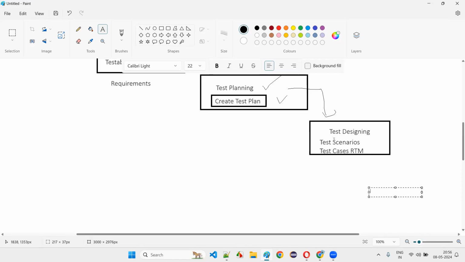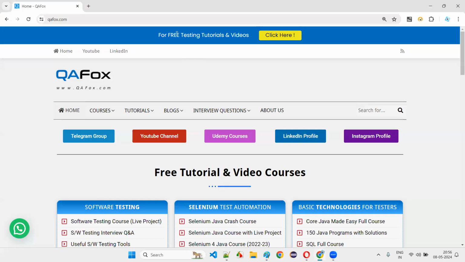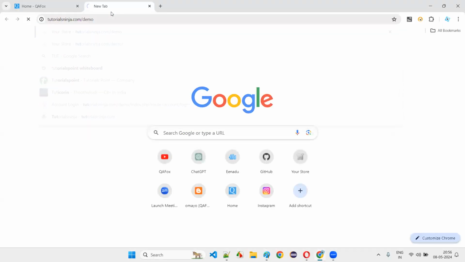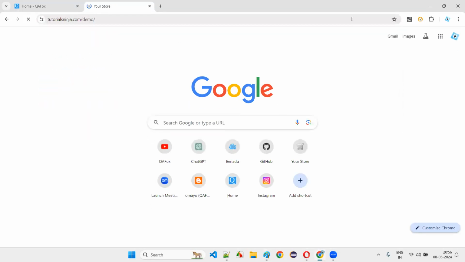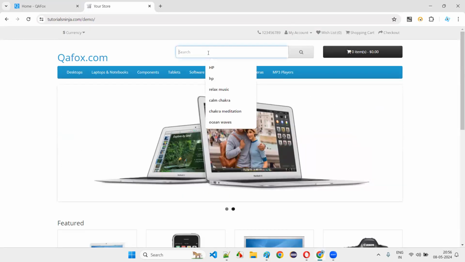And the next thing is they get a lot of ideas on how to test the software, and those ideas they create in the form of test cases. Let's assume that, okay? For example, I'll show you. If I take you to a real application like the tutorialsinja.com/demo application, if you have to test such functionality, what are the ideas that I will get?